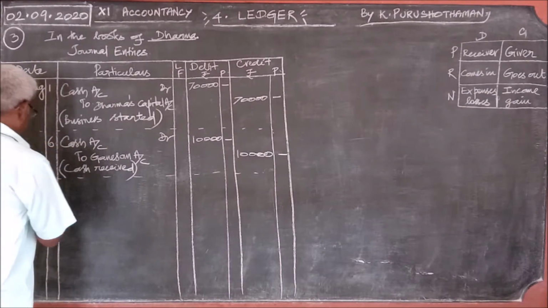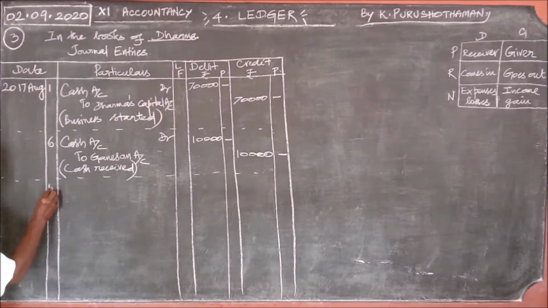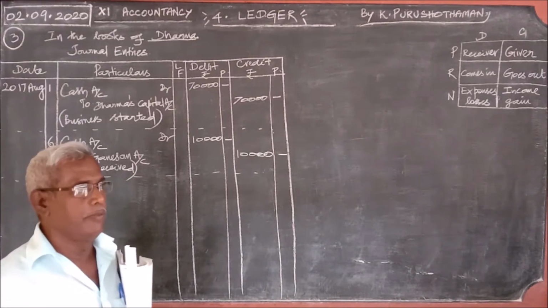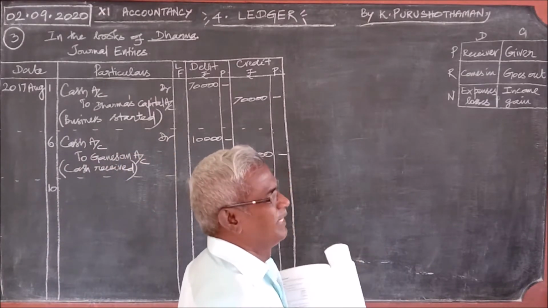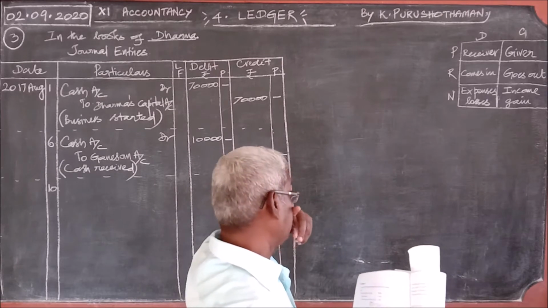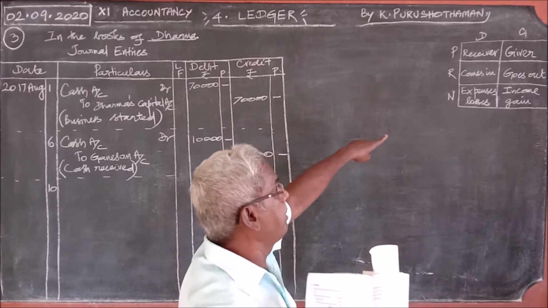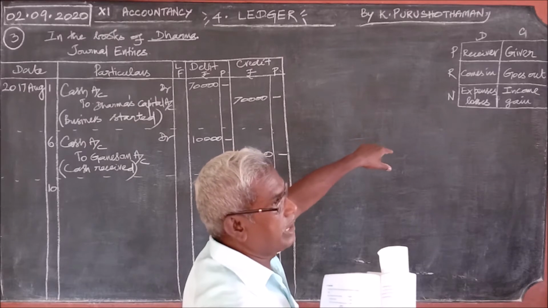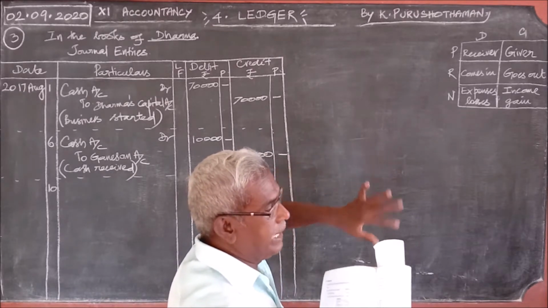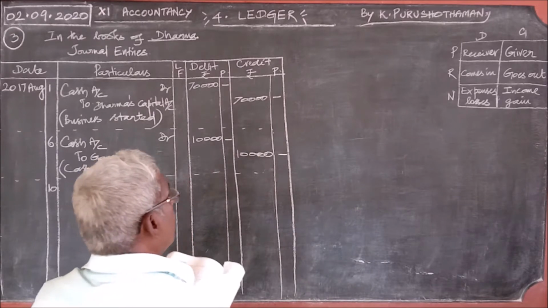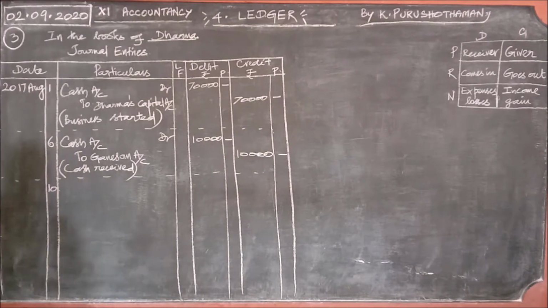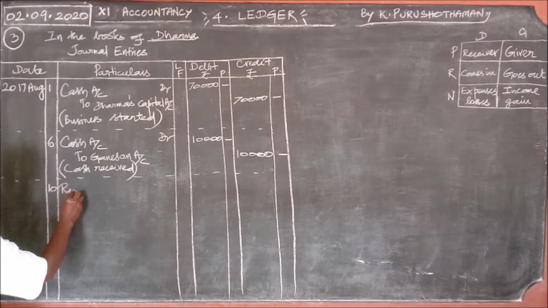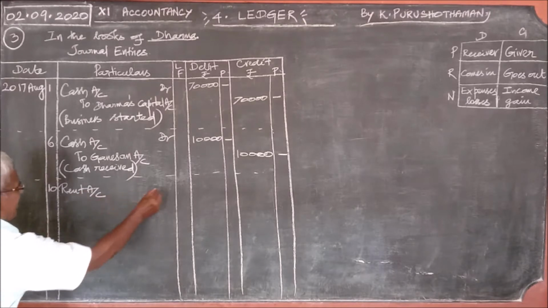The date is 10. Rent paid. What should be the debit rule? Rent paid. We usually pay the rent, that is, the business pays the rent. Any receiver? No. Anything comes in? No. Is it an expense? See the nominal account rule. Yes, when rent is paid, it is an expense. So, debit all expenses as per rule. Rent is an expense. Therefore, rent account debit.